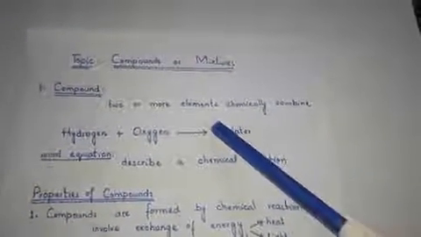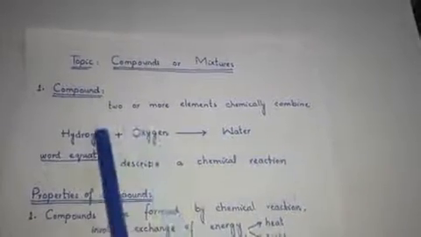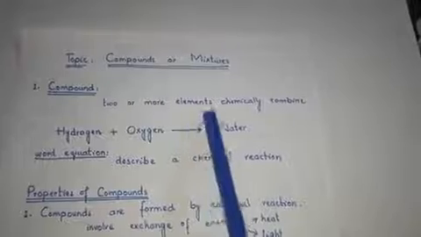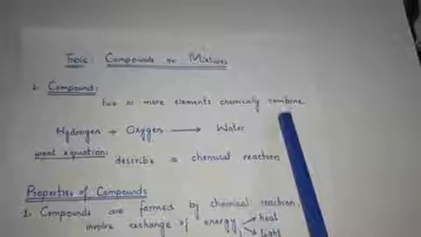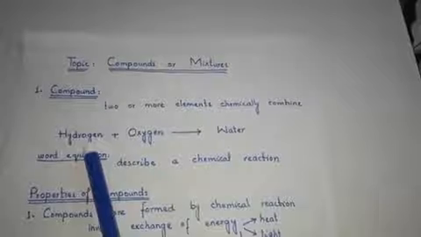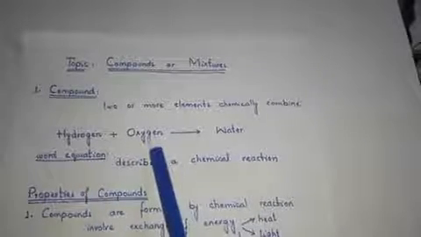First of all, the definition of a compound. A compound consists of two or more elements that are chemically combined together. I can give you the example of water, which is made up of two common elements. The first one is hydrogen and the next one is oxygen. Hydrogen is an element while oxygen is also an element. When both these elements chemically combine together, they form water.